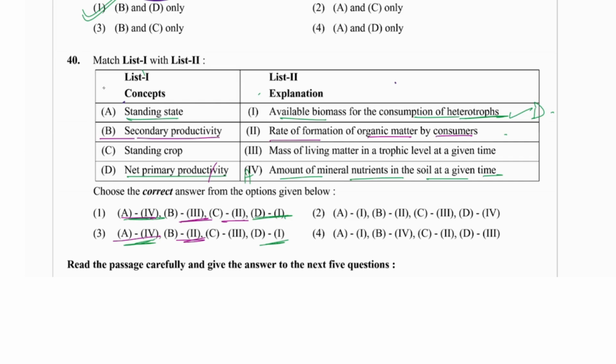It should not be the 3rd. Sorry, B should not be the 3, it should be 2. Okay, it should be 2 because of the rate of formation we have seen in the secondary